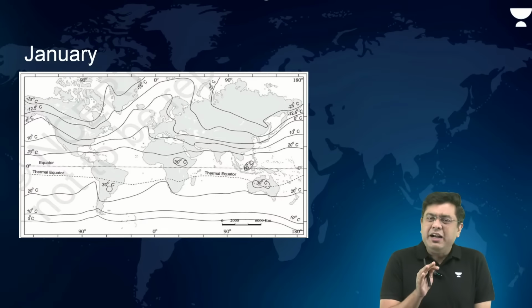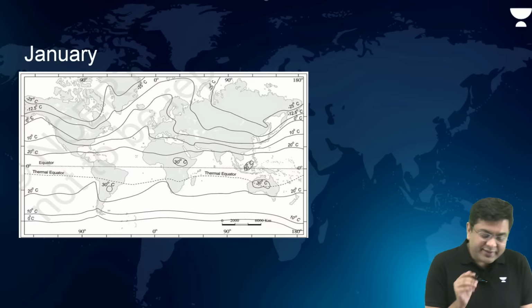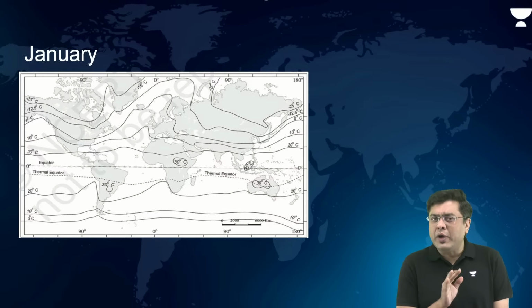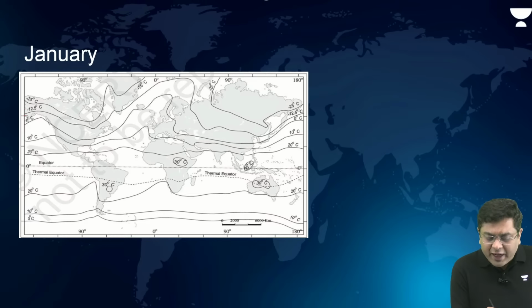Now, to understand whether they move to the north over the ocean or to the south over the continents, there is a very simple concept that you can apply. In this isothermal image, draw any line at any particular latitude.